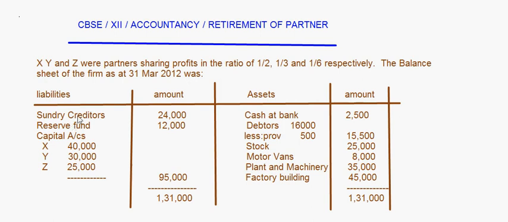On the liability side, we have sundry creditors 24,000, reserve fund 12,000, and the capital accounts of the partners have been given. On the asset side, cash at bank, debtors, stock, motor vans, plant and machinery, and factory building is given.